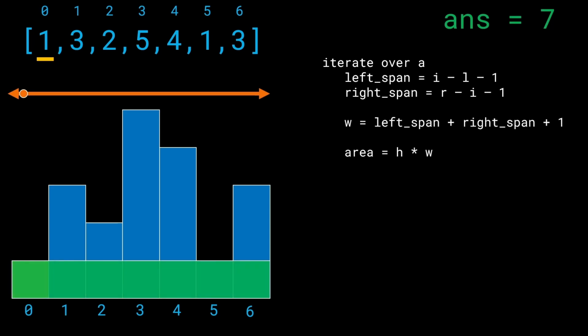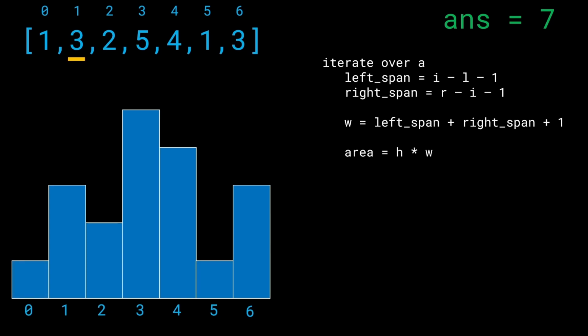And what is the area going to be? The area is simply going to be the height of the current bar times the width. Because we were able to take the height h of the bar and we were able to expand it to width w. Okay, now it should start making a lot more sense. And what we can do is we can iterate over every single element in the array, again asking the question, taking this, what is the span of this current element, right?